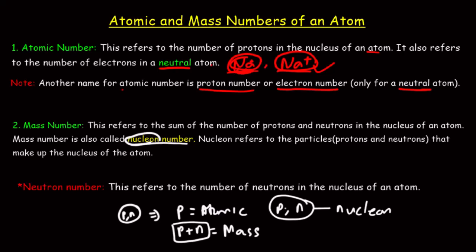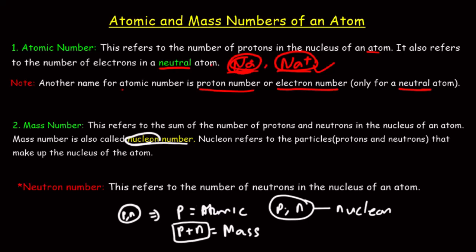So if we are focusing on only the neutrons in the nucleus of the atom, then we are talking of the neutron number. Then, if we are focusing on only the protons, remember, it's the same as what? Atomic number.